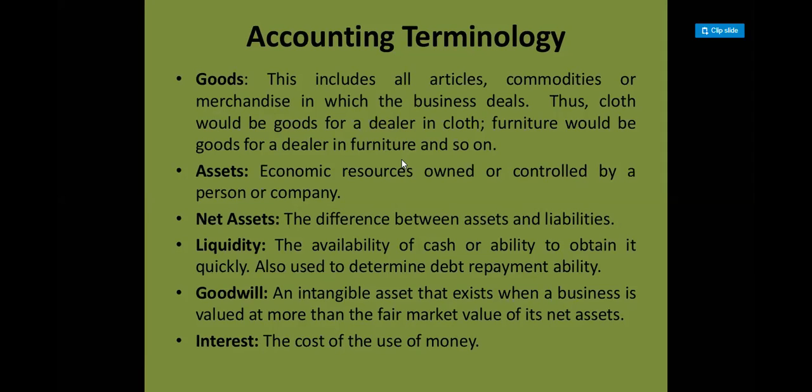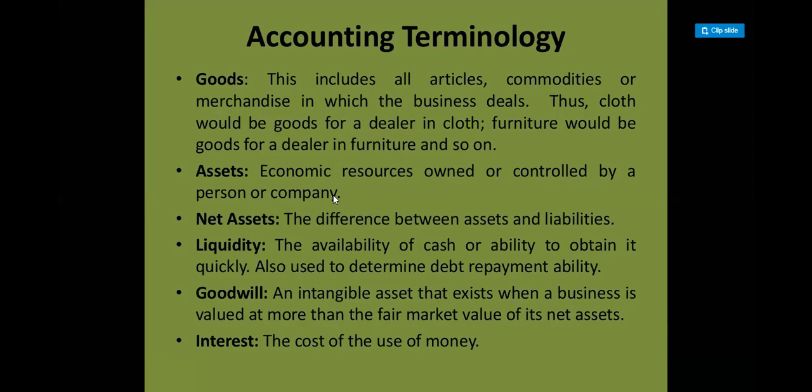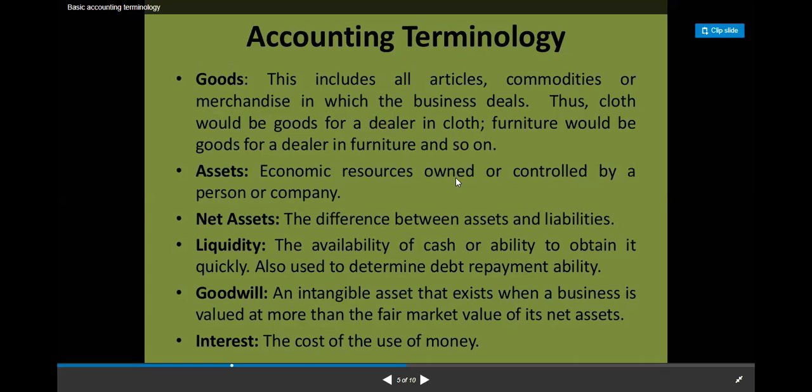Then there are assets. अब assets क्या है? These are the economic resources owned or controlled by a person or a company. जैसे मेरी company है, let's suppose I am making furniture, तो जितना भी furniture मैं बना रही हूँ वो मेरी goods है. और जिस सिस्टम को मैंने कंट्रोल किया है, वो फर्नीचर मेरा एसेट है. जिस लैंड पे मैंने बिल्डिंग बनाई है, अपना शोरूम क्रिएट किया है, that building is my asset. So all those resources that I have spent on owning and controlling a particular company are known as assets. That belongs to me.